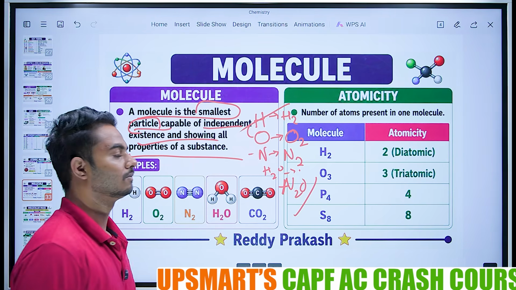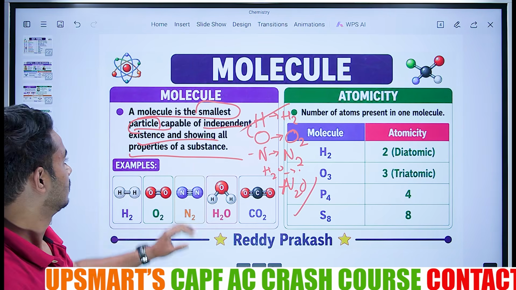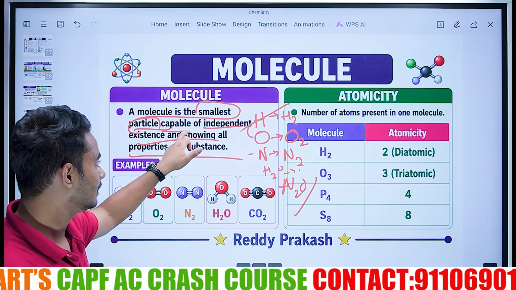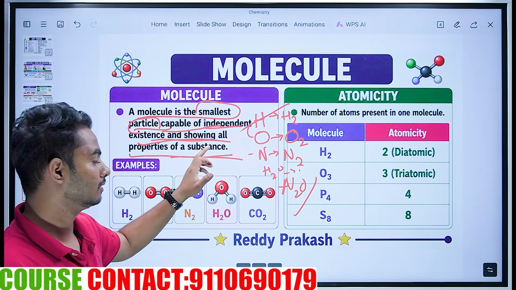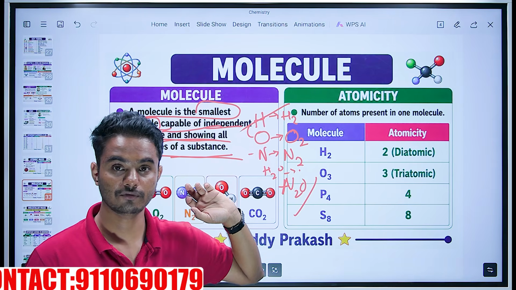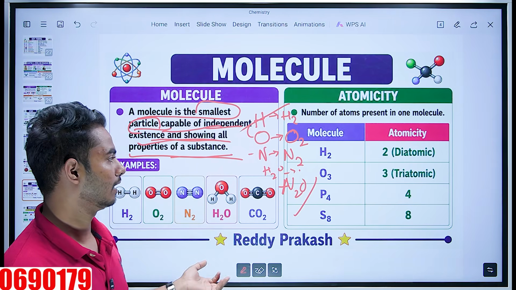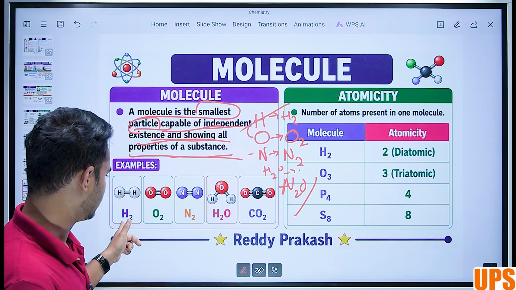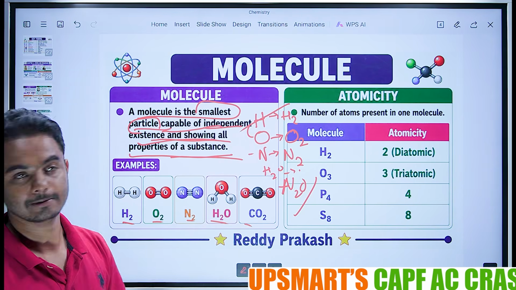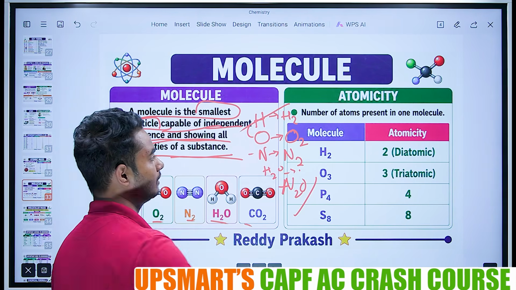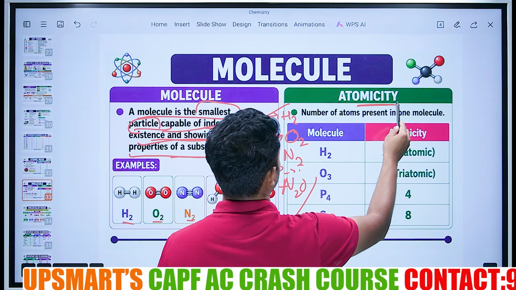These are the smallest particles. A molecule is the smallest particle capable of independent existence and showing all properties of a substance. It can be hydrogen, oxygen, nitrogen, water, carbon dioxide. Easy.